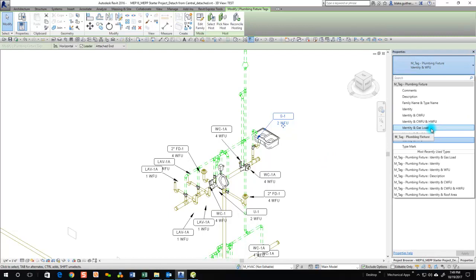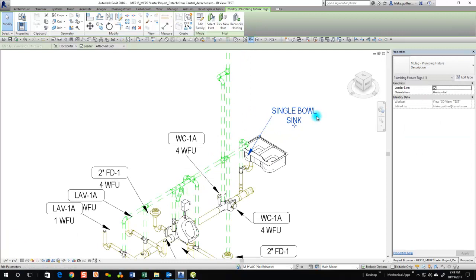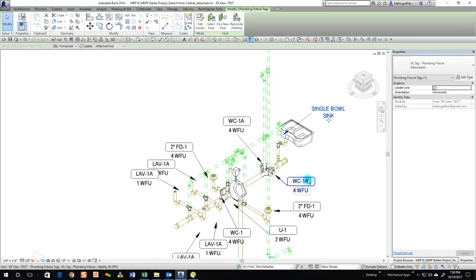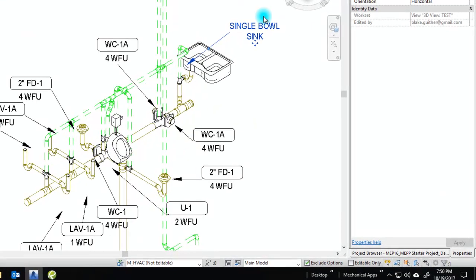So gas loads, this would be something you'd use in your gas riser diagram, just like the mechanical equipment. Family name and type name is something that we use on the test elements. Description is nice if you want to call out existing information. So you can change to description, and then you're not calling out a specific number. You're just using more of a name.